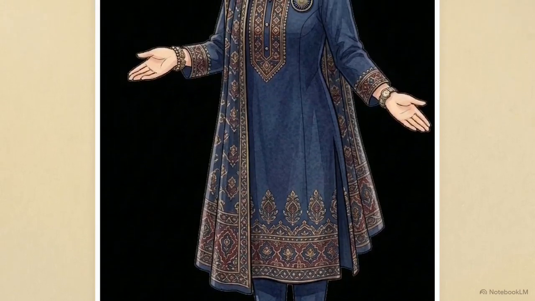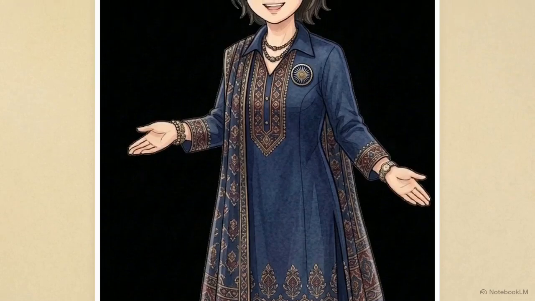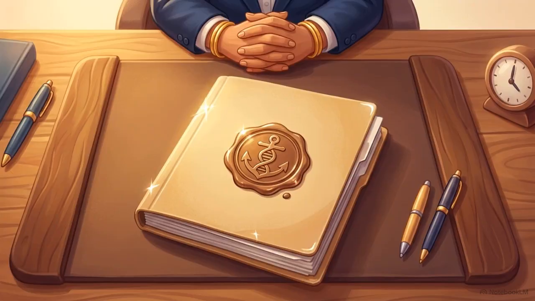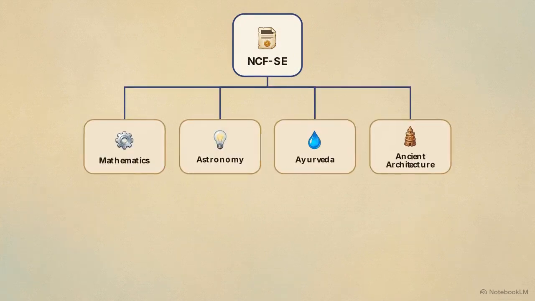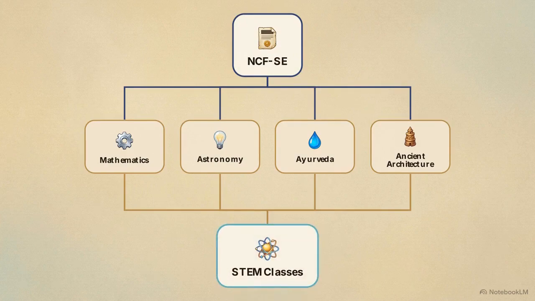Meet Priya. She's an 8th grade physics teacher whose entire training is grounded in modern empirical science. Her classroom is built on formulas, friction, and fluid mechanics. Recently, her school's principal handed down a new mandate. To promote holistic education, Priya needs to integrate Indian Knowledge Systems, or IKS, directly into her STEM classes.